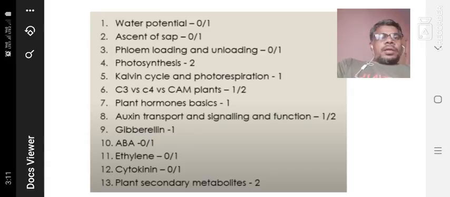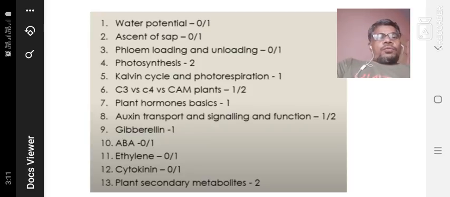Ascent of sap may or may not come, one question. Suppose the June examination asks an ascent of sap question, it will not definitely come in the December examination. The third one is phloem loading and unloading. It is the same condition, it may or may not come, and definitely one time it is present.